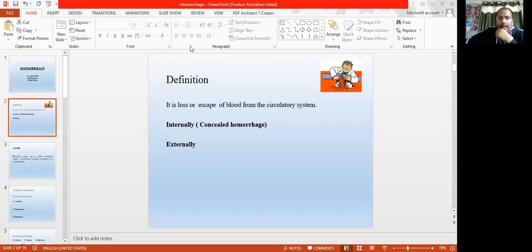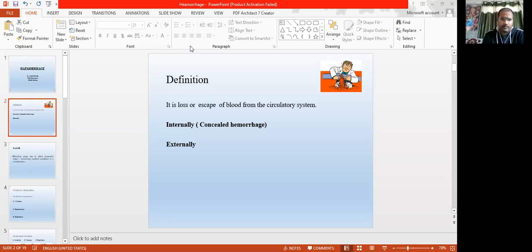Okay, and when the injury is outside the body, in our skin, and the wound is open, so we can see that. That is the external hemorrhage. Simple: which we can see, that is external hemorrhage. We cannot see, that is concealed hemorrhage or internal hemorrhage.